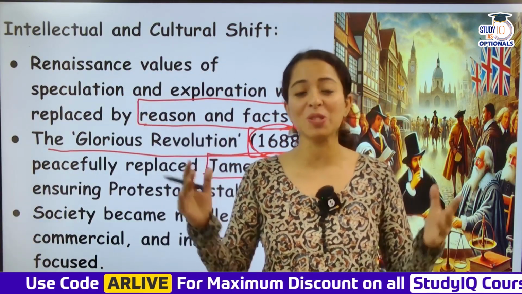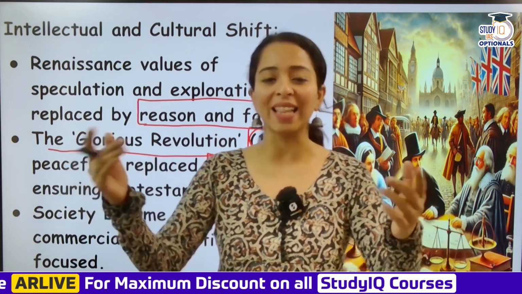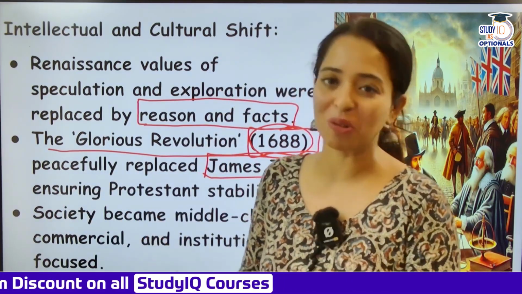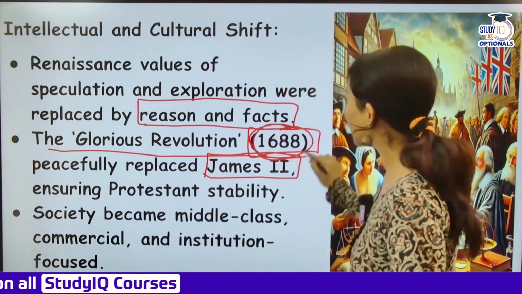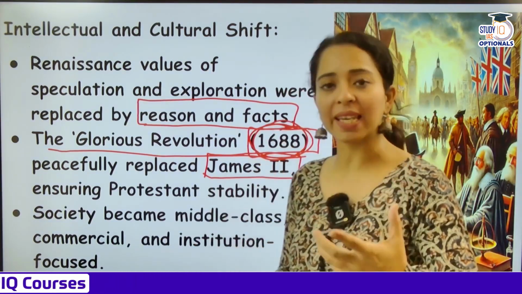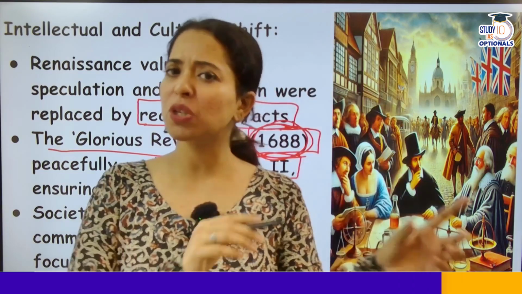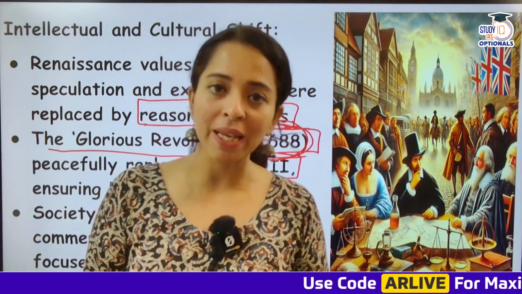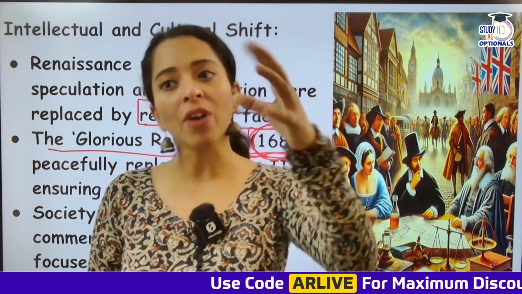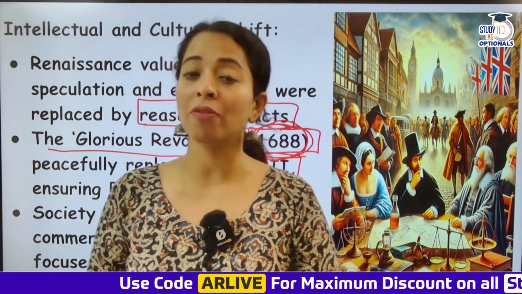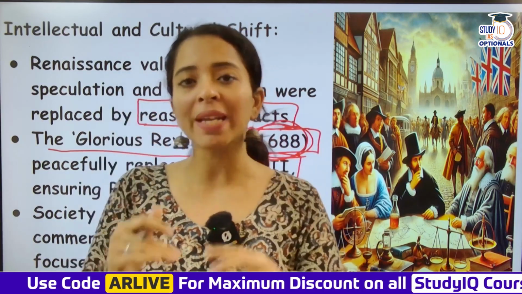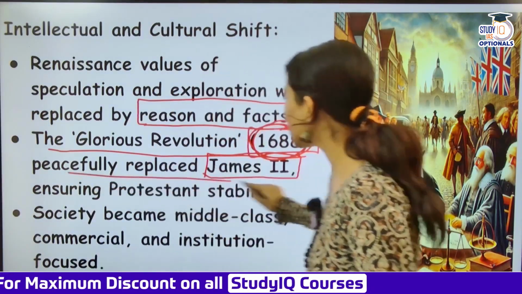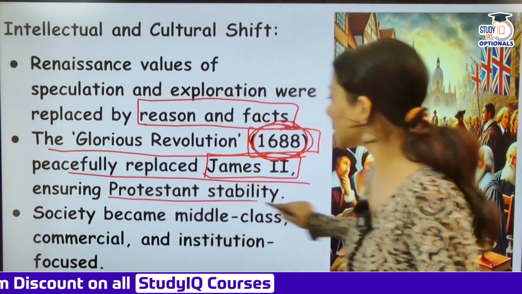Okay, so revolution was of course must be bad because a Catholic leader was being overthrown, and they named it the Glorious Revolution. Anyway, 1688 is the year where James II was overthrown because he was a Catholic leader. Protestant citizens were not accepting him. This 1688 further reduced the monarchy's powers, and parliamentarian powers increased. So this peacefully replaced James II, ensuring Protestant stability.